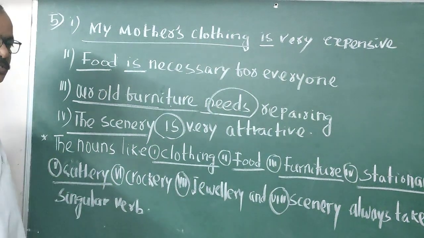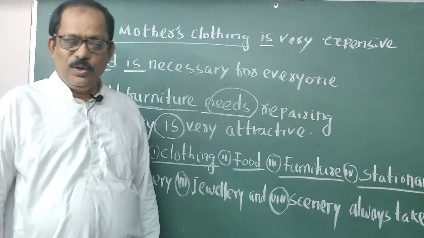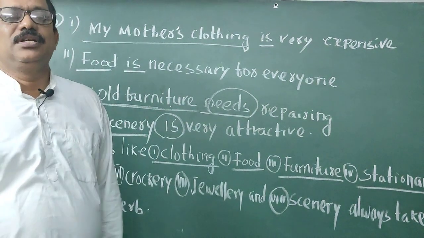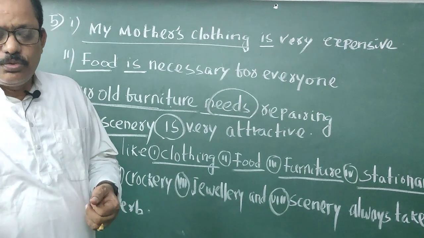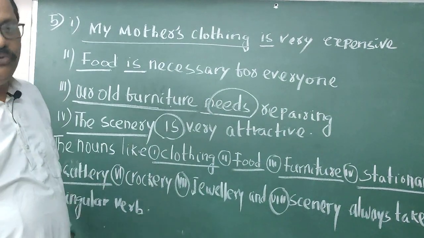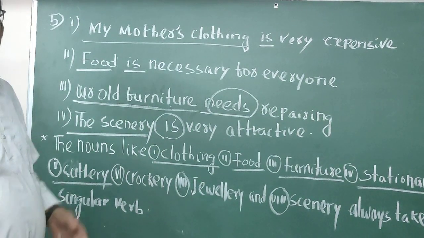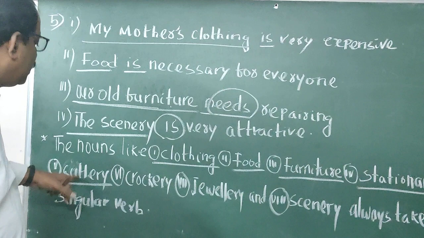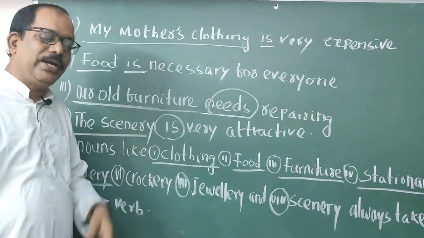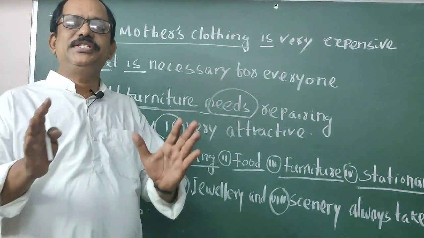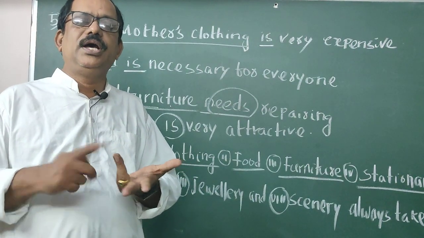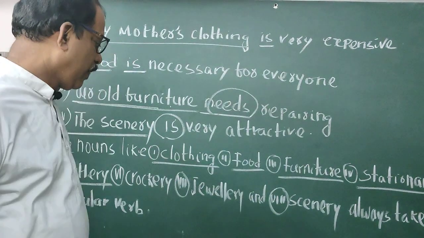Cutlery, do you know, students, what is cutlery? You don't know? It is very easy. Cutlery means the forks and spoons. We eat with a spoon, and when we eat chow mein, we eat with a fork. Forks and spoons, plural, are called cutlery. And do you know what is crockery? C-R-O-C-K-E-R-Y, crockery. Crockery means the dishes in which our mother cooks. The rice is cooked, the dal is cooked, all in crockery.